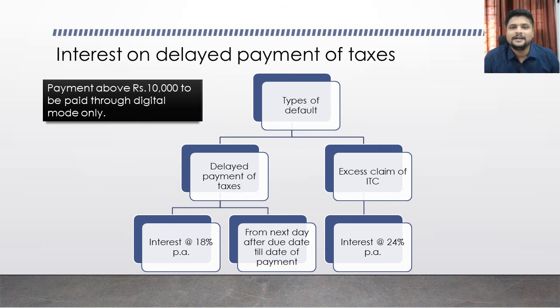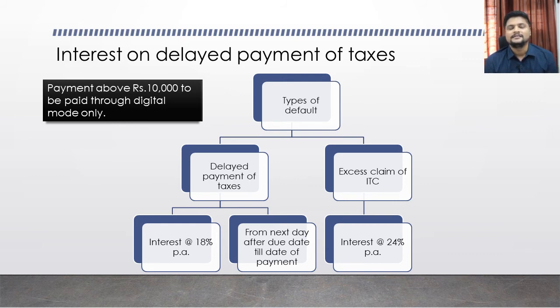If you have claimed excess ITC, for example, you are eligible for only a certain amount of ITC, and in your returns you have claimed more than your eligible amount, then you are liable to pay interest on that excess claim at the rate of 24% per annum.